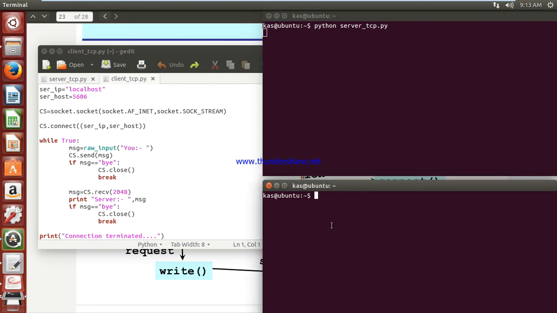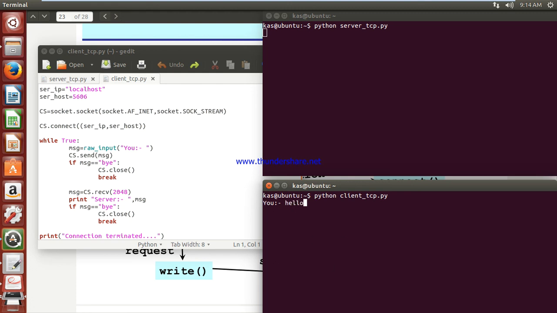Now I am running my client program, python client underscore tcp python. Yes, successfully compiled and run as well. Now the first turn is the client's. The client has to send the first message. The server program was compiled and run first, and then I ran the client program, but firstly I am sending a message from the client to the server. So I am supposed to write something over here.